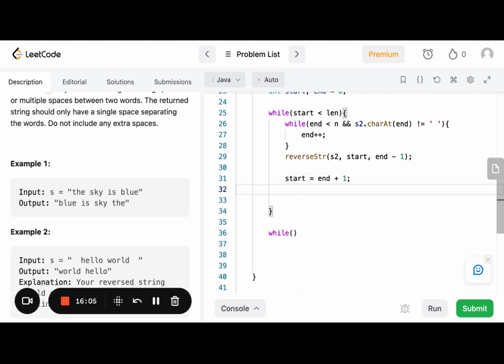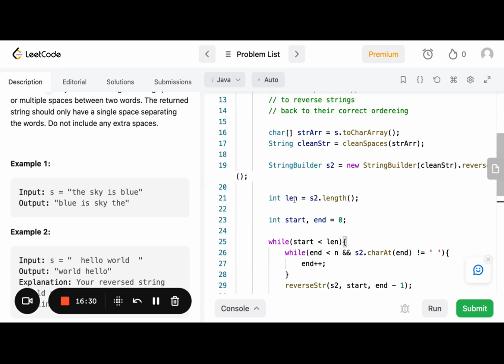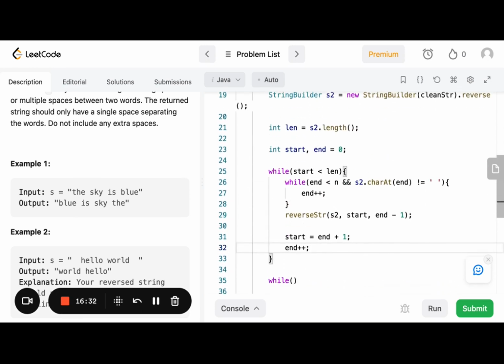So it's going to equal the start of the next word, and we also say end plus plus. That means, because right now end is on a space, we want start to start here, and we want end to also start there. Okay? And once that's done, hopefully we are done and this string should properly reverse the words.